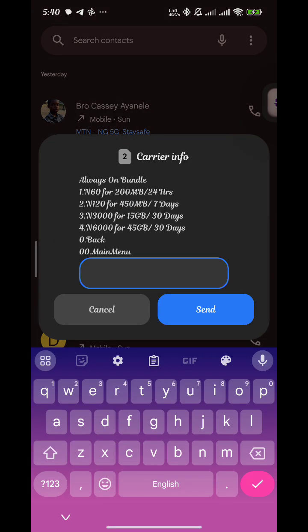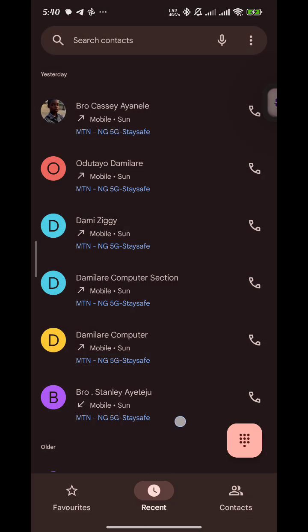Always on is 6,000 naira for 45 gig. So every day you go use 1.5 gig. This plan is the best because it will even make you not spend much data. Because the money a person spends on data every time, it is not easy. So now if we are having 6,000 for 45 gig, let's calculate how many per day and how many MTN go give you.